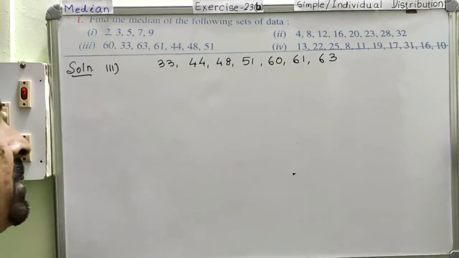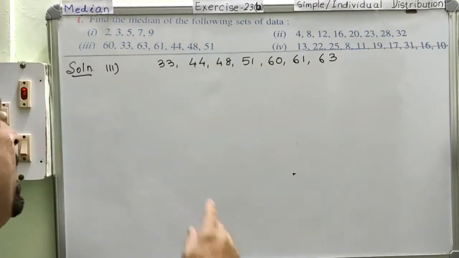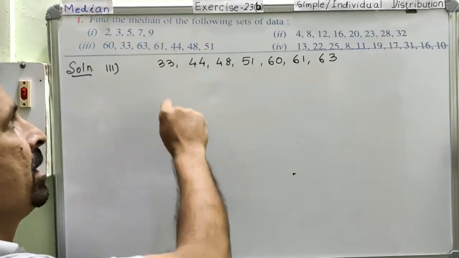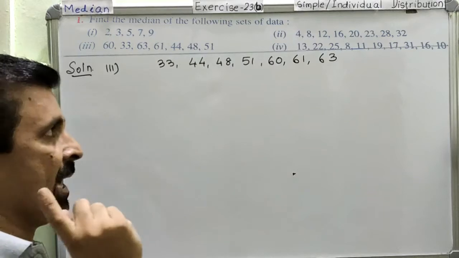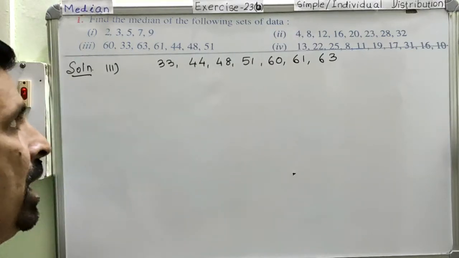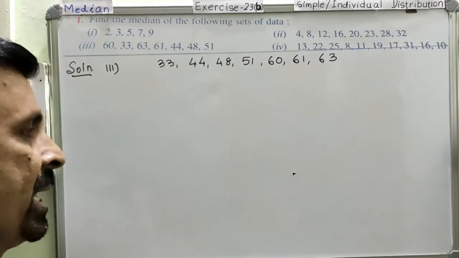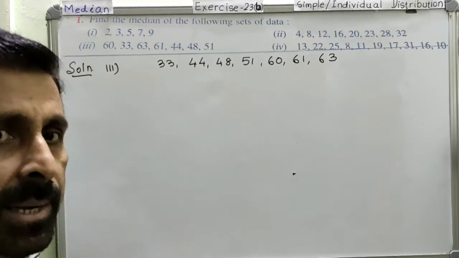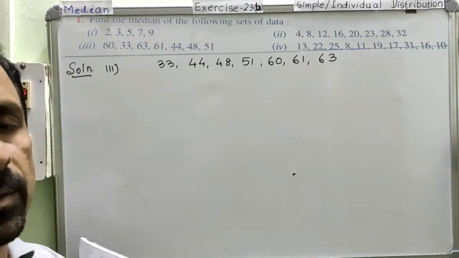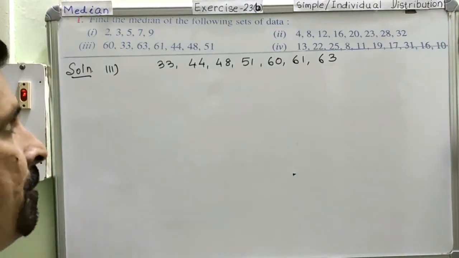Now this is the first important thing to be done for finding the median: we need to arrange the data in ascending order. Clear? And after arranging the data in ascending order, we need to cross check it, because there can be human error. Sometimes we might miss 1 or 2 elements, and if you have missed even 1 element, your whole question becomes wrong.